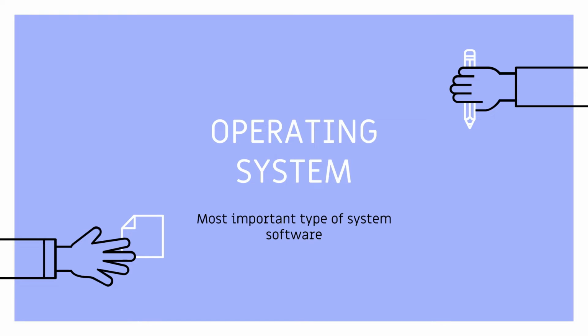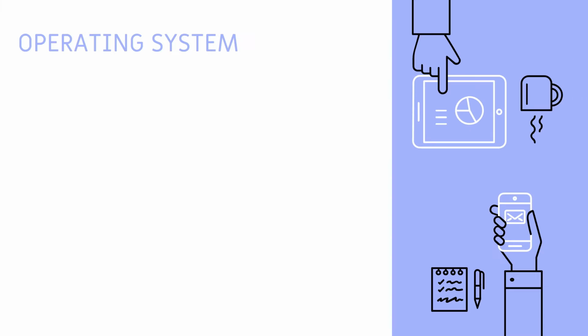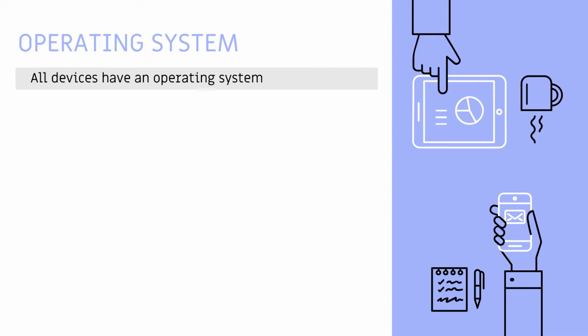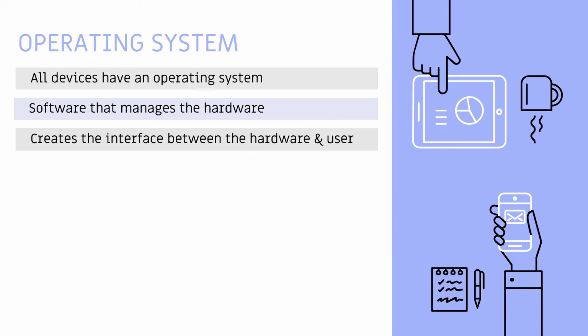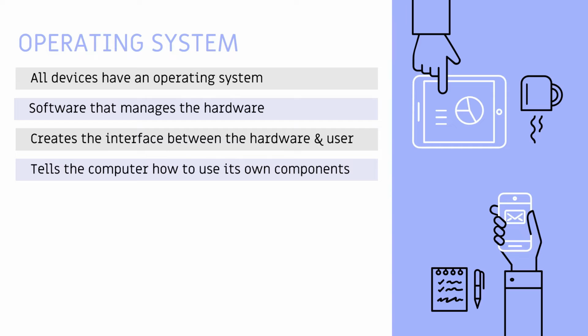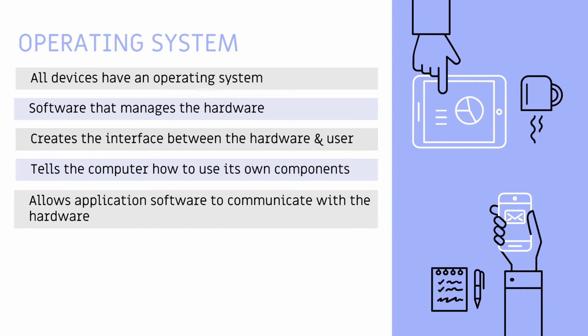Operating systems. Operating systems are the most important type of system software. They manage the hardware and software resources of a computer. They also provide a platform for application programs to run on. All devices have an operating system, software that manages the hardware, creates the interface between the hardware and the user, tells the computer how to use its own components, and allows application software to communicate with the hardware.